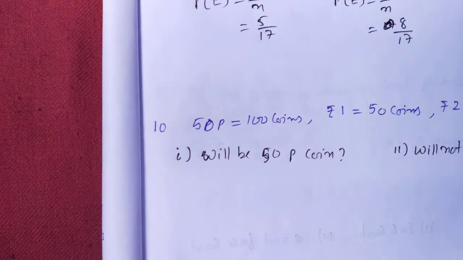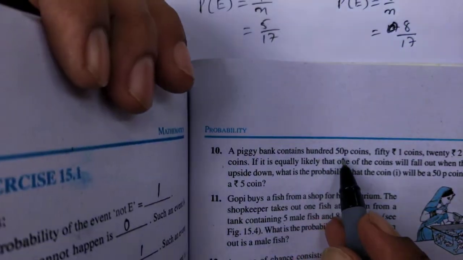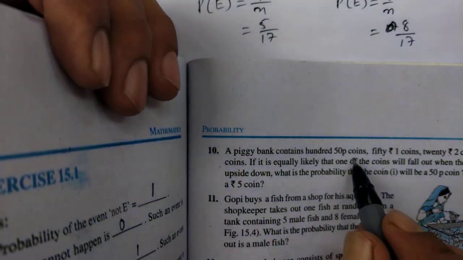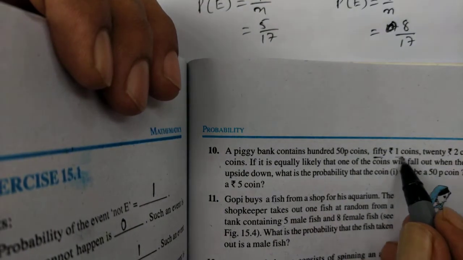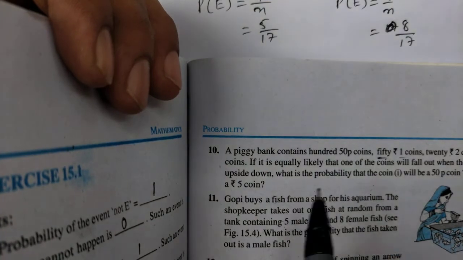In question number 10, a piggy bank contains 100 coins of 50 paise, 50 coins of 1 rupee, 20 coins of 2 rupees, and 10 coins of 5 rupees.